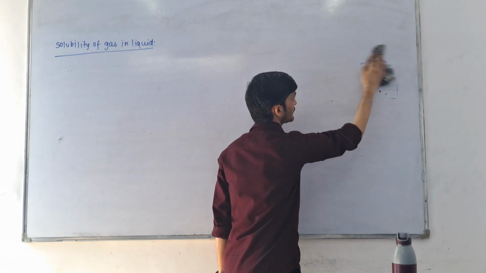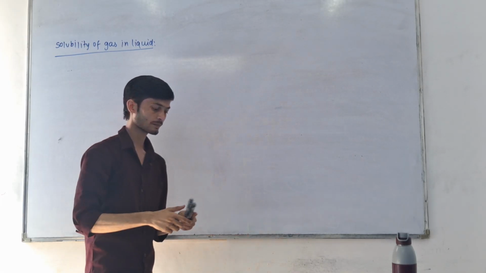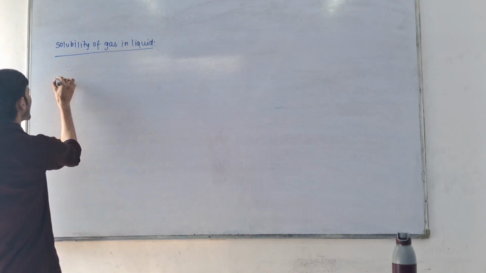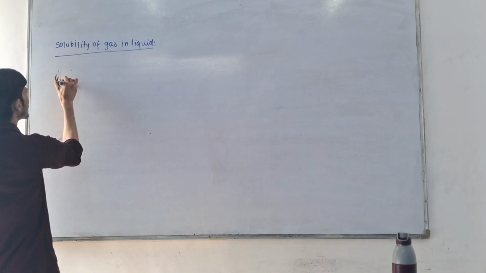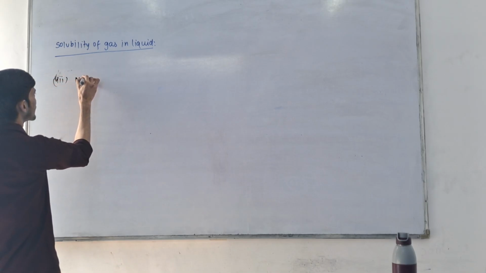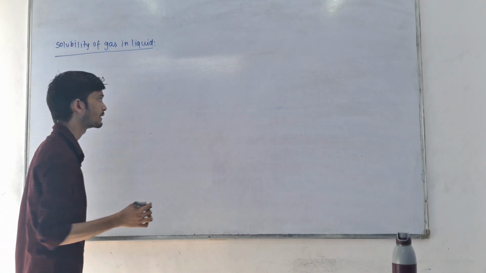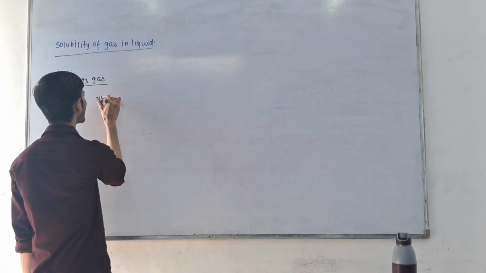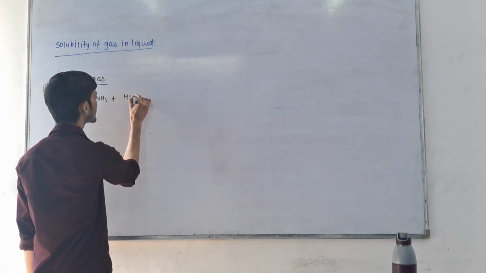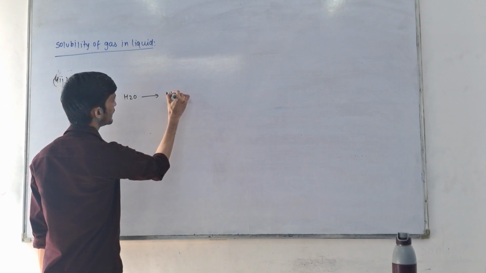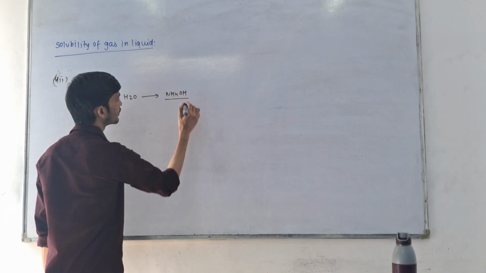Let's take an example. Suppose we have ammonia gas, NH3 gas. When we dissolve this gas in liquid, NH3 plus we are dissolving this in H2O, then it will make a compound NH4OH.